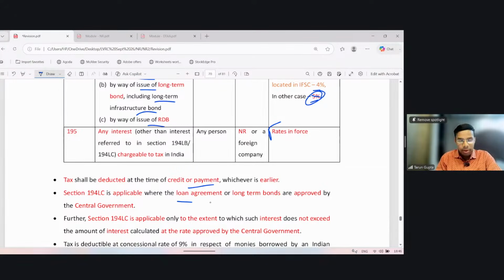194LC is applicable where the loan agreement or long-term bond is approved by the central government. So for the concessional rate, the loan agreement or the long-term bond must be approved by the central government. Section 194LC is applicable only to the extent to which such interest does not exceed the interest amount calculated at the rate approved by the central government. Okay.